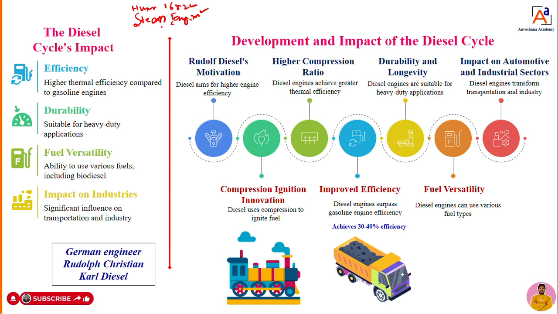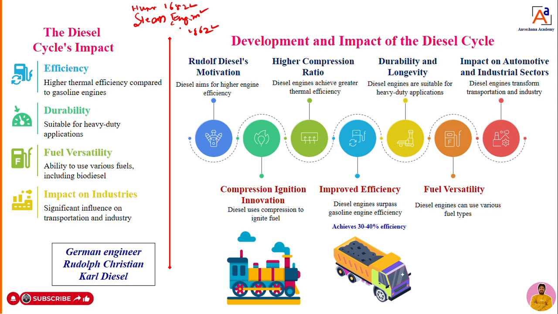Hence in 1862 Nicholas Otto tried to invent a new engine, that too an internal combustion engine. He did a lot of experiments, because the steam engine had a lot of drawbacks: less efficiency, more heat loss and less power generation.